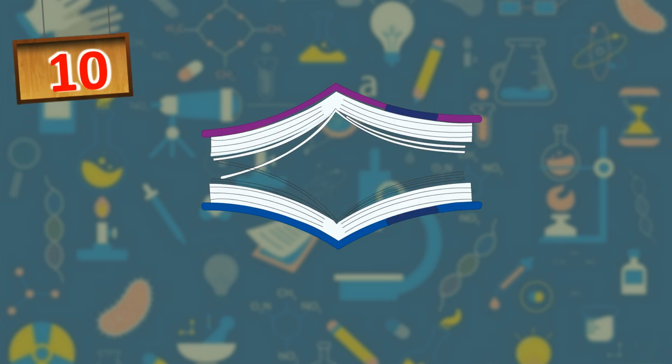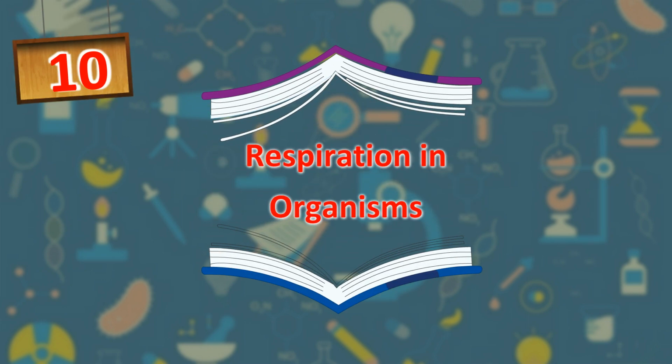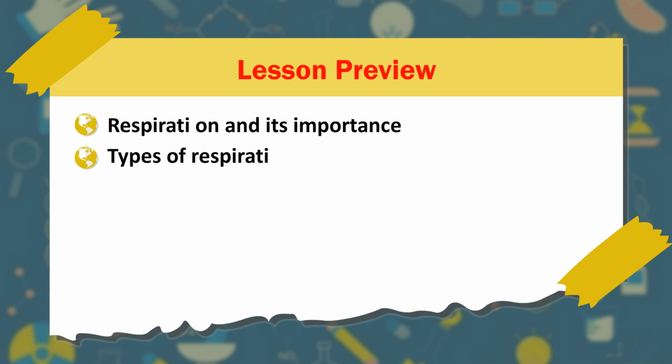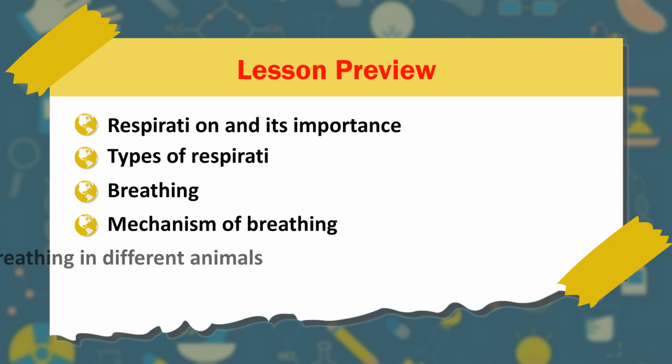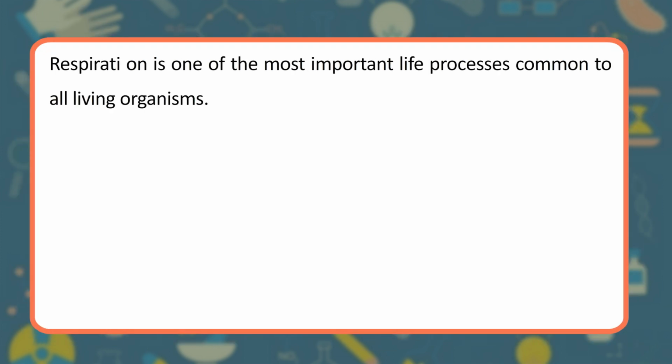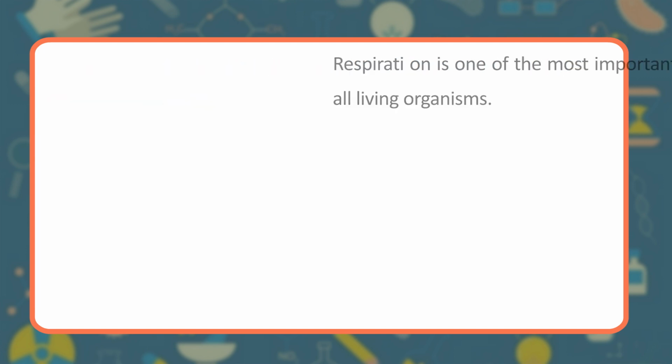Chapter 10. Respiration in Organisms. Lesson Preview. Respiration and its importance. Types of respiration. Breathing. Mechanism of breathing. Breathing in different animals. Respiration in plants. Respiration is one of the most important life processes common to all living organisms.